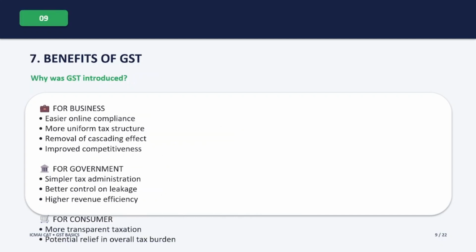Now let's understand why GST was introduced and what its benefits are. Let's divide the benefits into three categories. First, benefit to business and industry. GST makes compliance easier through online services. It promotes uniformity in tax rates and structures. It helps remove the cascading effect of taxes, and it can improve competitiveness.